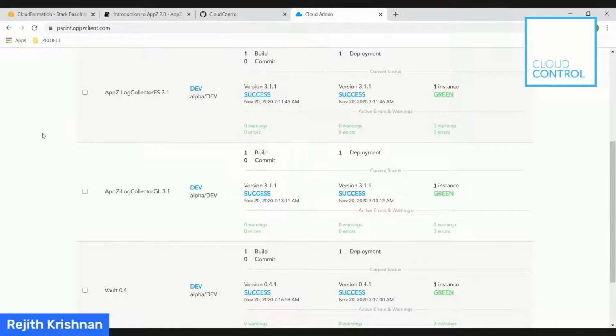The last default application which is up and running is Vault. It's a HashiCorp Vault, and our platform comes with inbuilt Vault integration. So whatever secrets or certificates that you want to store, whether application related or even infrastructure related, you can store there, and the application or the infrastructure can retrieve the secrets at runtime and do the necessary things.